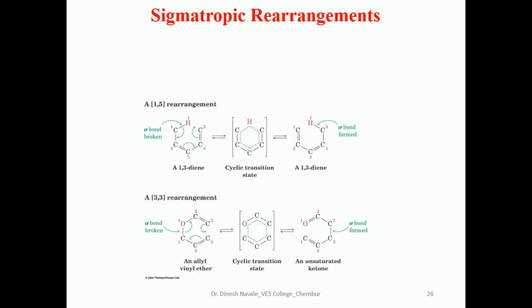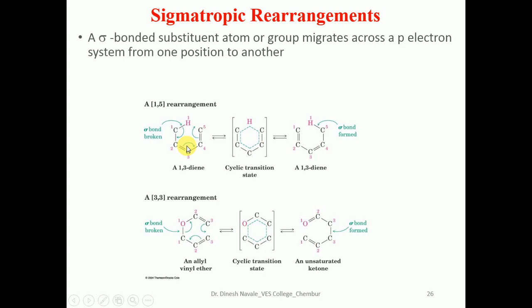So this is the first example, the 1,5 sigmatropic rearrangement. A sigma bond substituent, atoms or groups, migrate across the pi electron system from one position to another. So it is a 1,5 rearrangement.